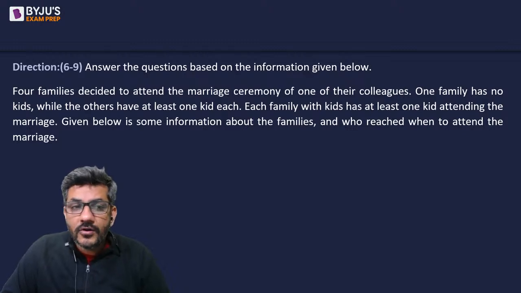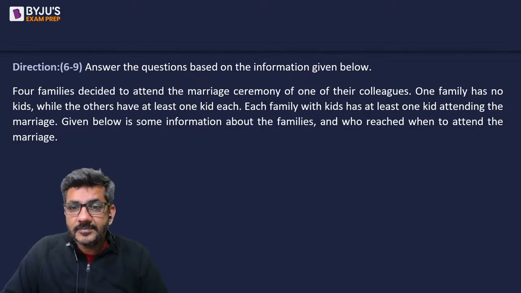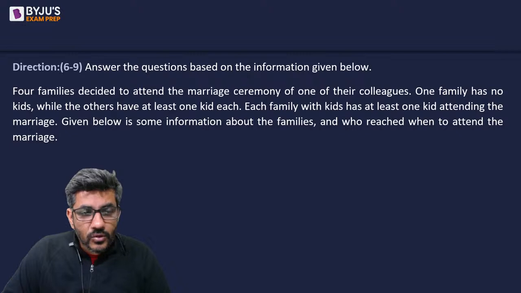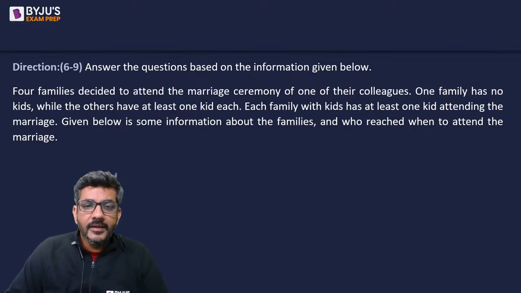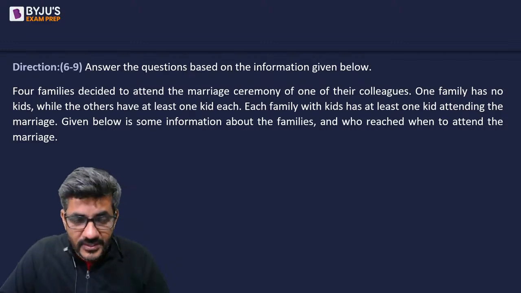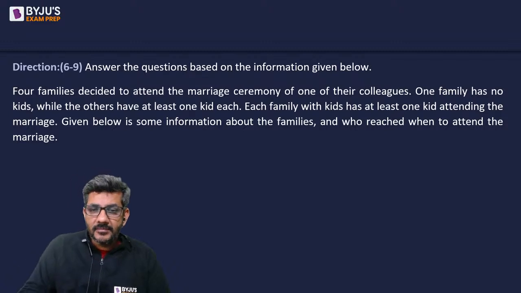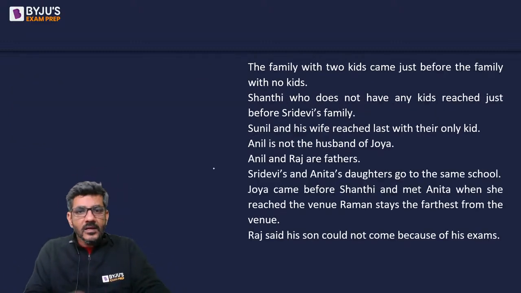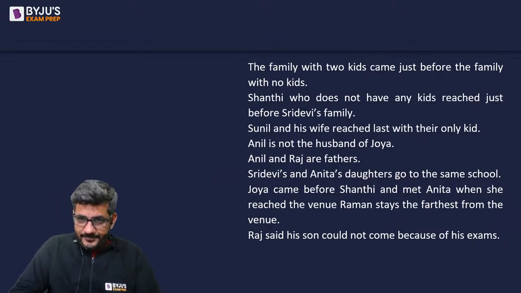This is simple. I'm sure you must have read it. Four families decided to attend the marriage ceremony of one of their colleagues. One family has no kids, while the others have at least one kid each. Each family with kids has at least one kid attending the marriage. Given below is some information about the families and who reached when to attend the marriage. So there is some data given to us now. Please read this data, try to do it, and after that we will be doing it together.